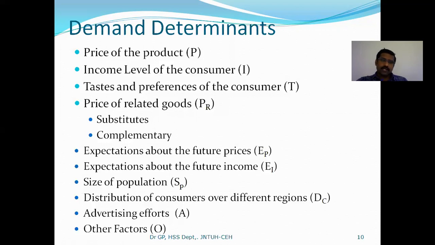Next, the price of related goods. Here, let us try to understand what the related goods are. Related goods, two types you can see. One is substitutes and another one is complementary. Substitutes, let us come to the substitute. Substitute means instead of this, whatever utility I get by using a product, more or less equal utility. Utility I already said. Utility means the satisfaction, right? Whatever utility I get by using product A.